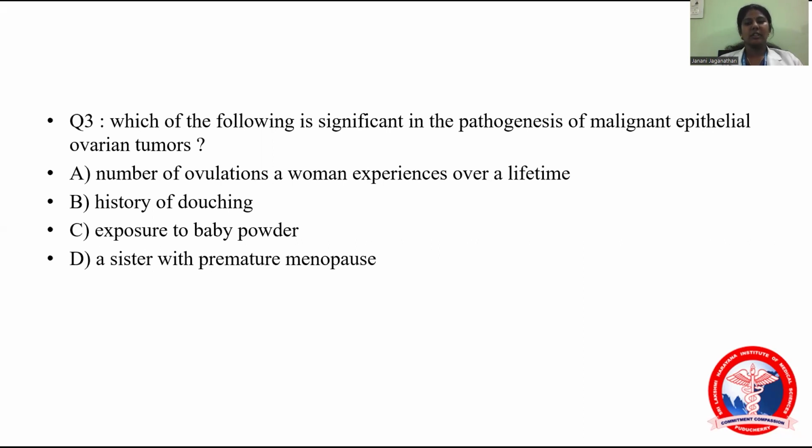Here we already know that repeated ovulations will cause DNA damage and DNA repair. After that, it progresses to ovarian carcinoma. So the answer is A.